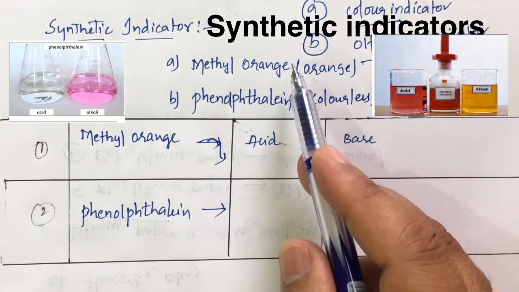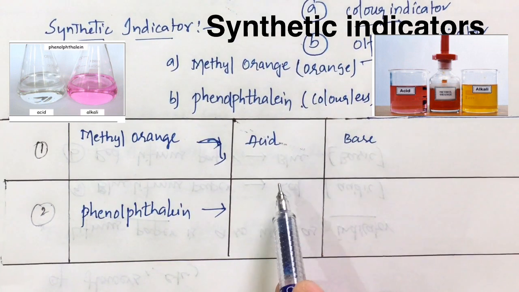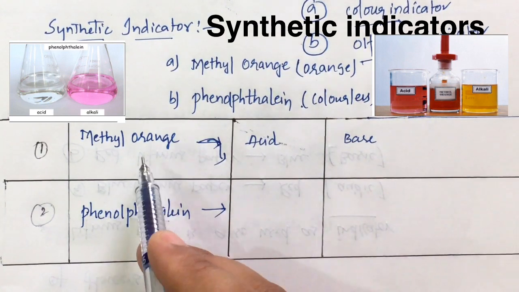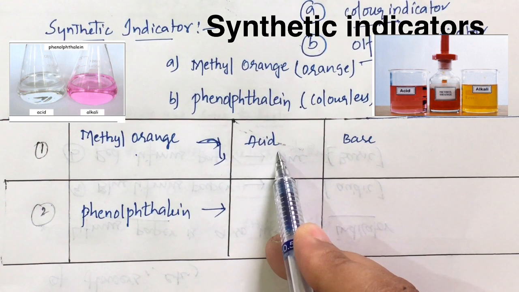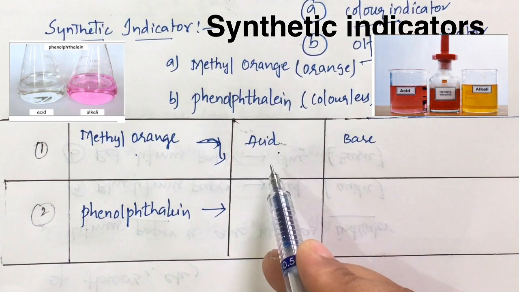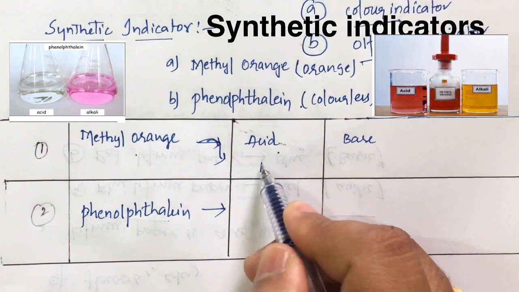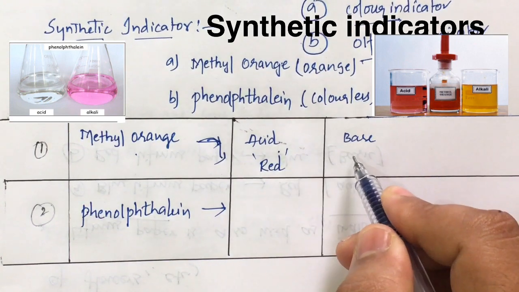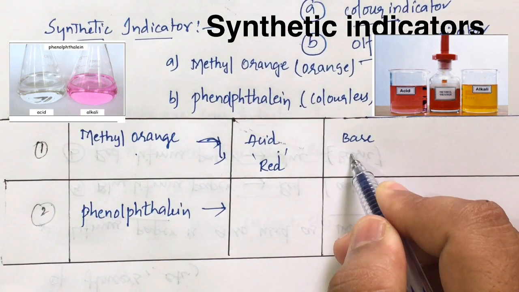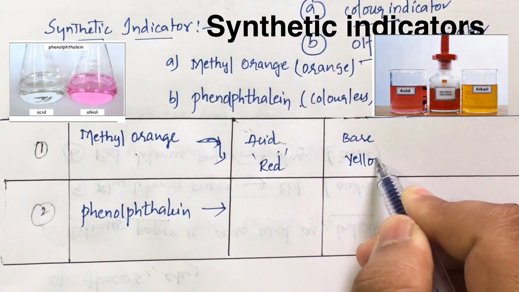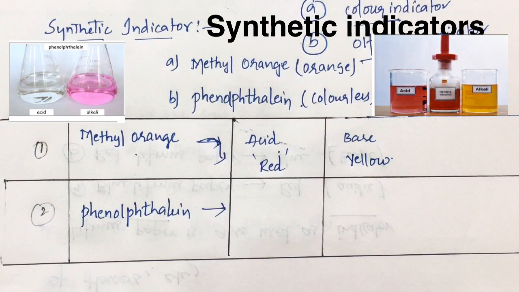Let us see with the help of these how we identify the nature of a substance. So when we add methyl orange to the acid, it turns red in color. With a base, if it turns yellow, then we call it a base.